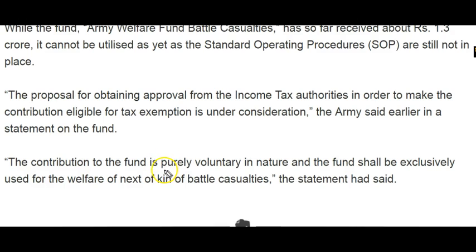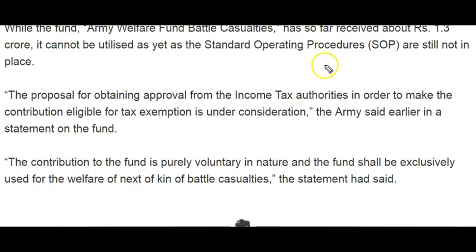Here, donation to the fund is purely voluntary in nature, and the fund will be exclusively used for the welfare of the next of kin of battle casualties. So the Ministry of Defence is in the process of making the guidelines for donating money to the Army Welfare Fund, and there are also proposals going on that if someone donates money to the Army Welfare Fund, tax exemption should be given under IT rules. The proposal is also going on.